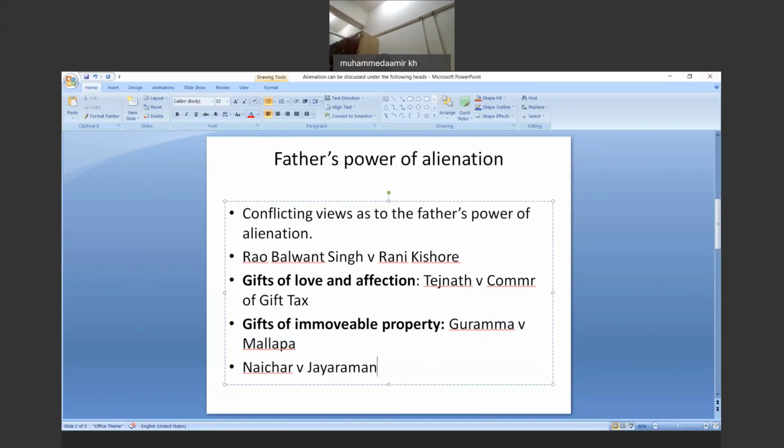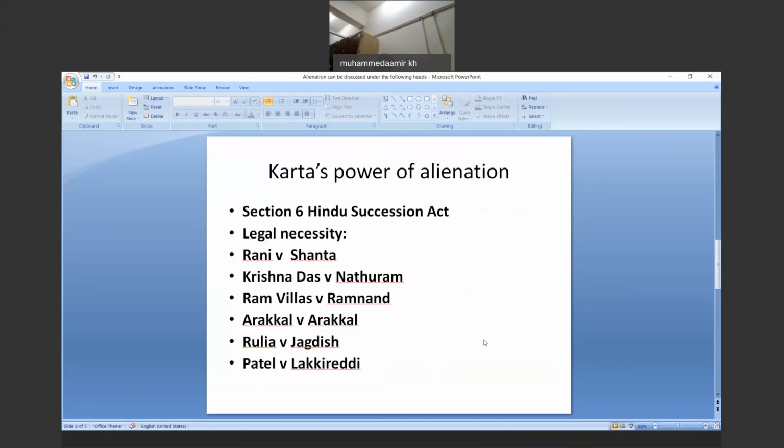of daughters. So thus, we can say a gift of love and affection of immovable property cannot be given to anyone else, not even to wife or daughter-in-law. So the Supreme Court in this particular case has confined the rule to gifts of daughters. Now we will be moving to the next slide, and we will try to analyze the other important issue.